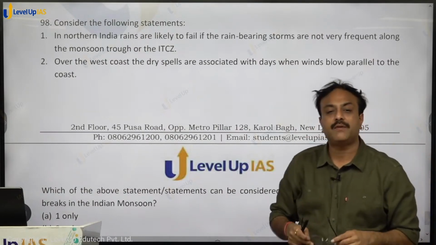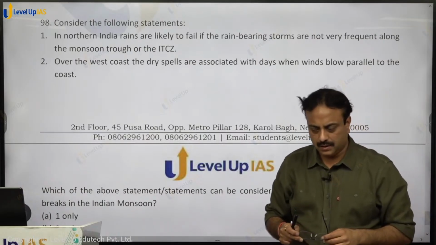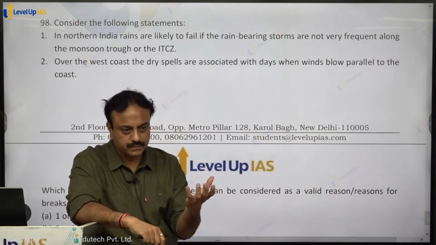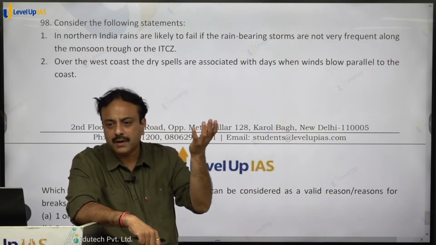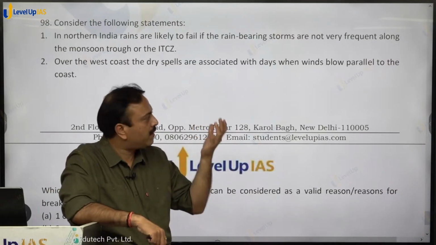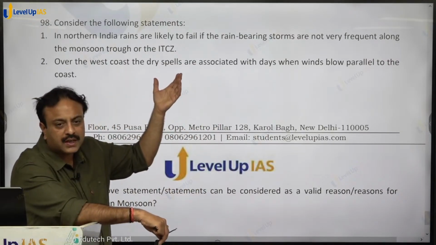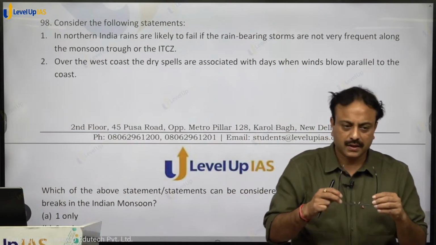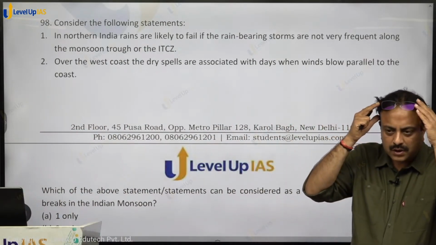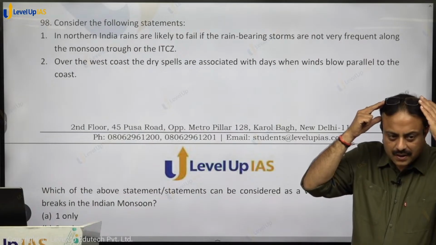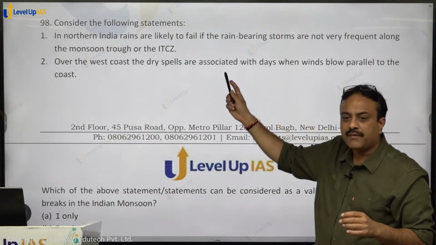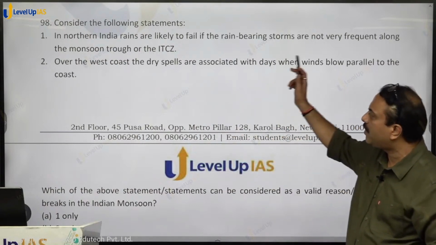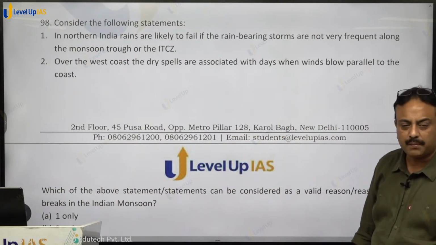Basically depressions where air will go up. If they will not follow, they will not reach the monsoon trough, then what will happen? Rain will not take place. So ultimately the rain bearing winds have to reach the monsoon trough, they have to reach ITCZ. Only then rainfall can take place. So rains will not take place.